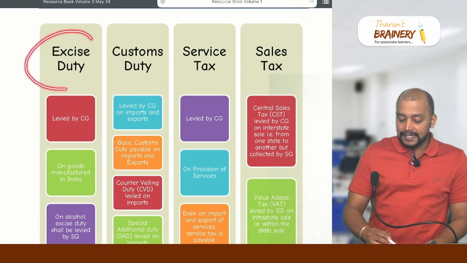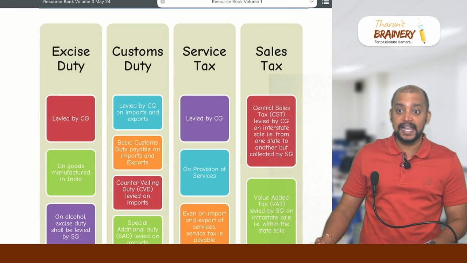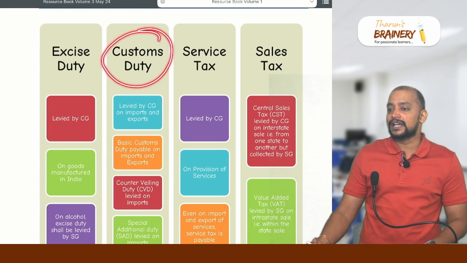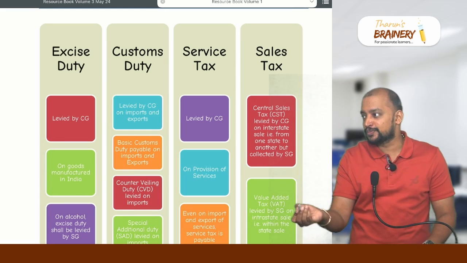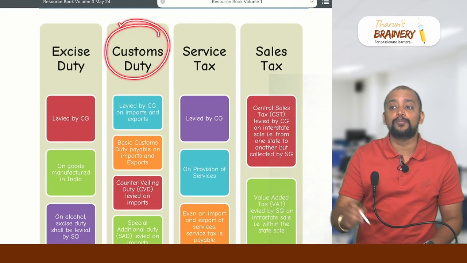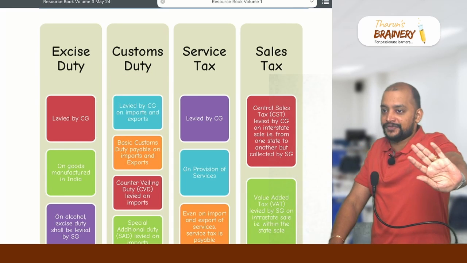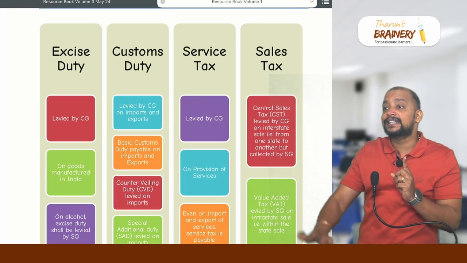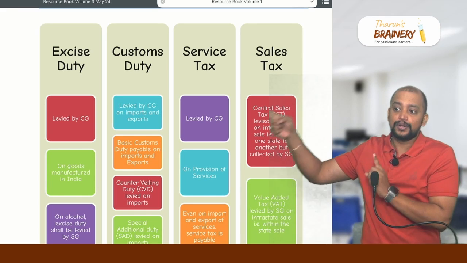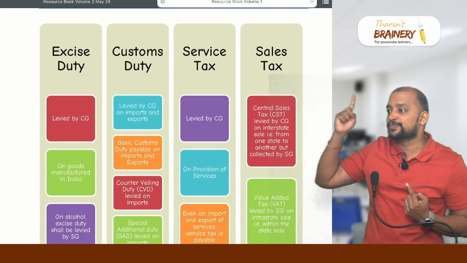We had excise duty. Excise duty was levied on the manufacture of any goods in the past. Customs duty is levied on import and export. Customs duty they have not brought into the ambit of GST; they have kept it outside. The reason being, if customs duty were brought into GST, international trade gets affected, because of any changes in the system, mainly exports get affected.